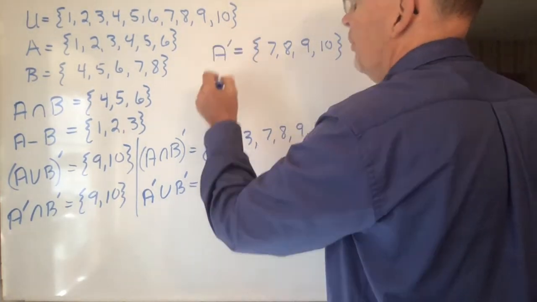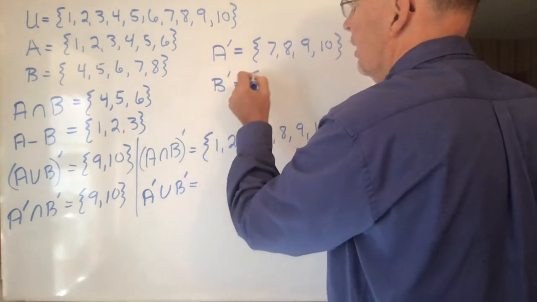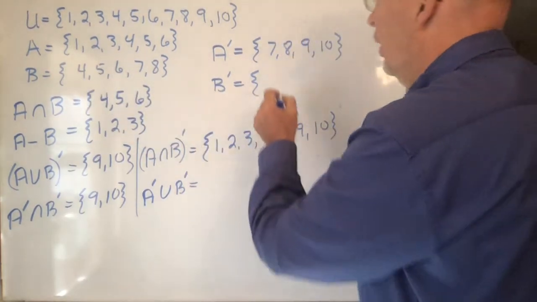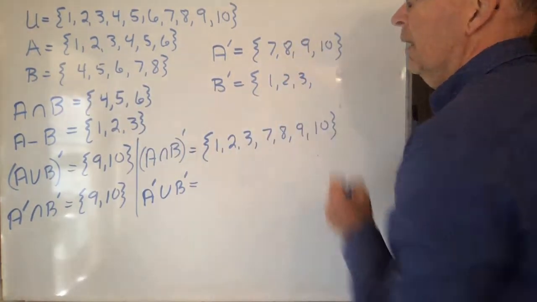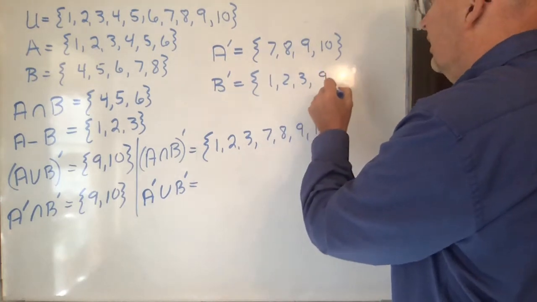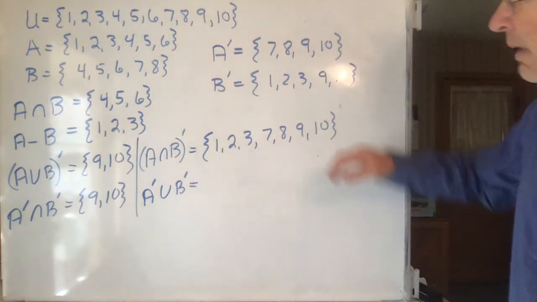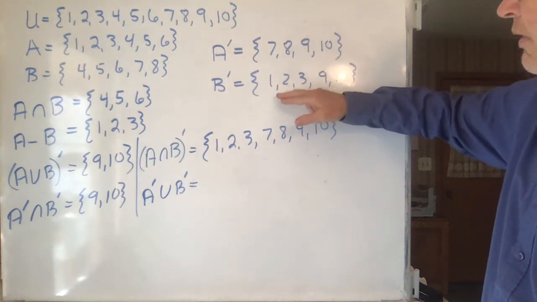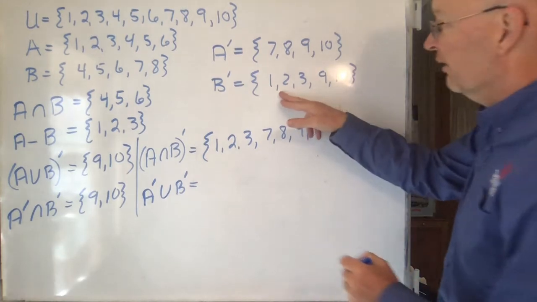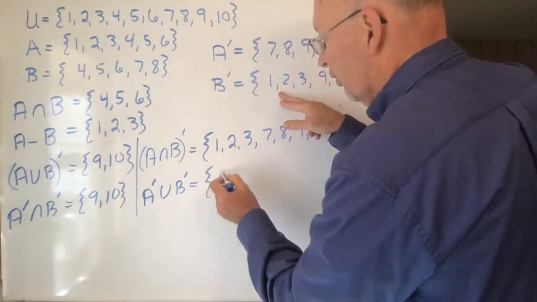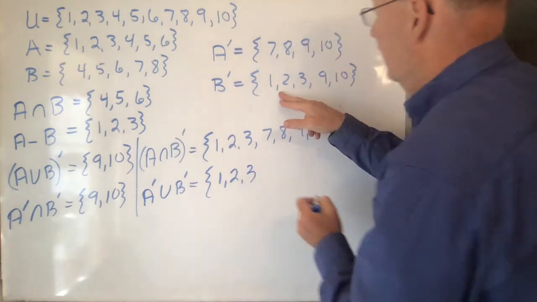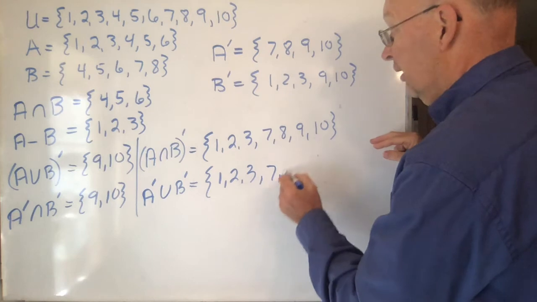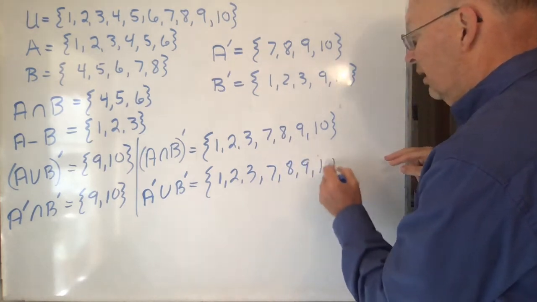And then what's the complement of B? Complement of B is everything which is not in B, which would be 1, 2, 3, and then 9 and 10 again. And now if you take the union of these two sets, what's the union? The union is everything which is in one or the other. And again, I'll do it in numerical order. 1, 2, 3, 4, 5, 6. Here's the rest of them. 7, 8, 9, and 10.